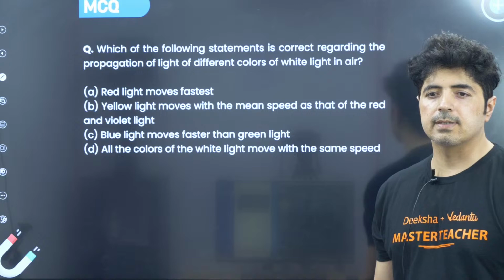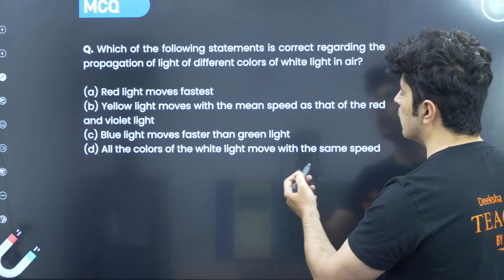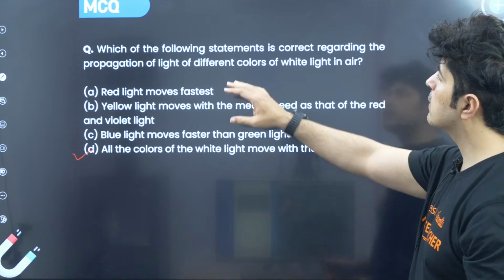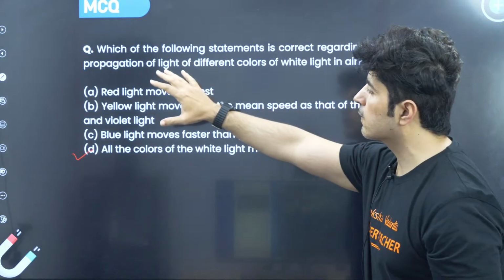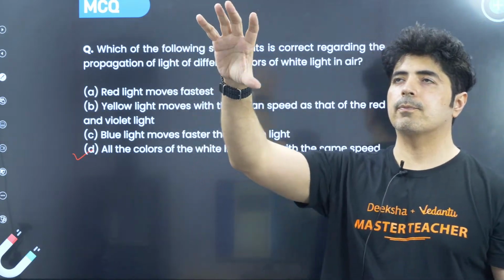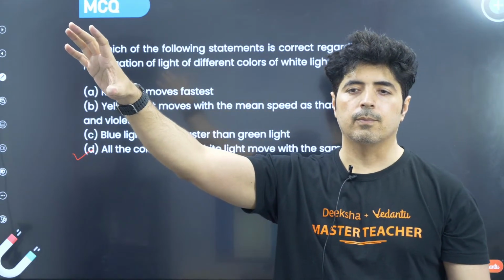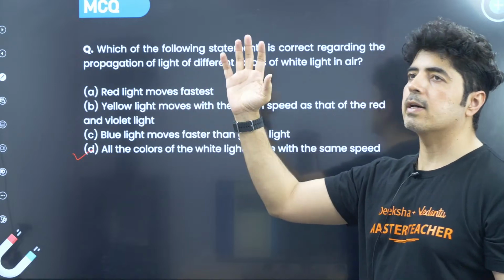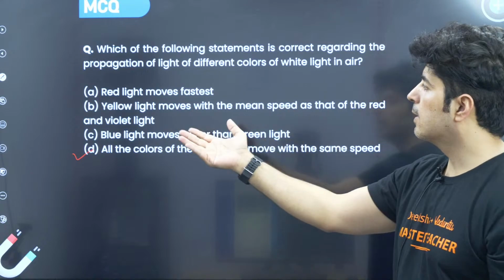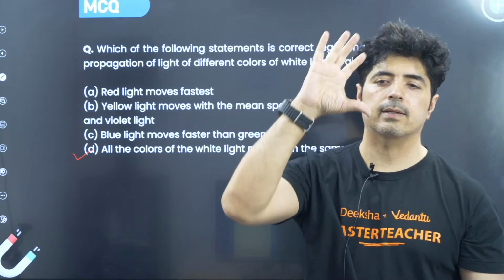The answer to this is that all the colors of white light move at the same speed. The question is which statement is correct regarding the propagation of light in air. If lights were moving at different speeds, then you would be able to see the spectrum. Let's say if red is moving faster, you could see red more. It doesn't make any sense. So all the colors of white light move with the same speed, so that when we see the light, we see only the light.